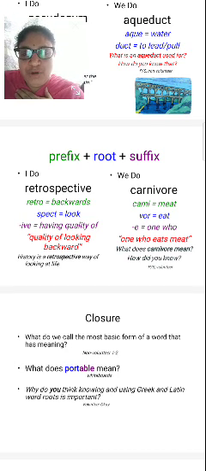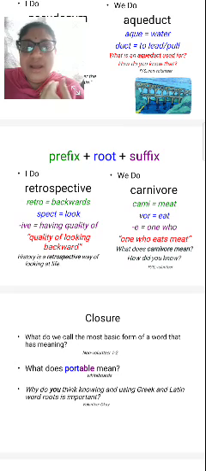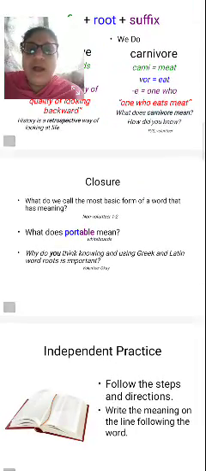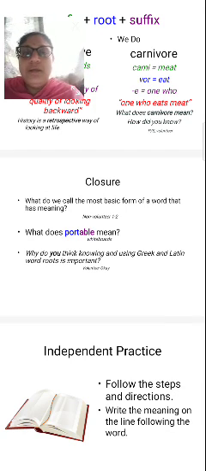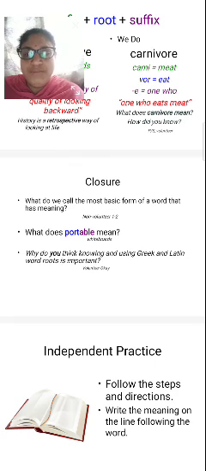My friend belongs to the carnivores, because she will eat meat. I myself also eat meat, so I am a carnivore, because one who eats meat is called a carnivore. And the next one, closure here. What do we call the most basic form of a word that has meaning?